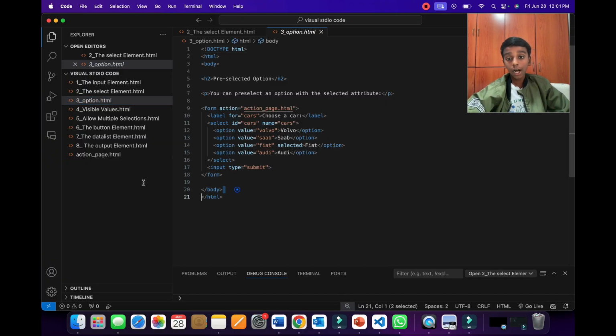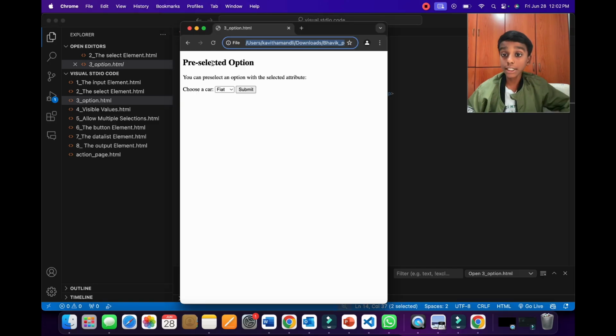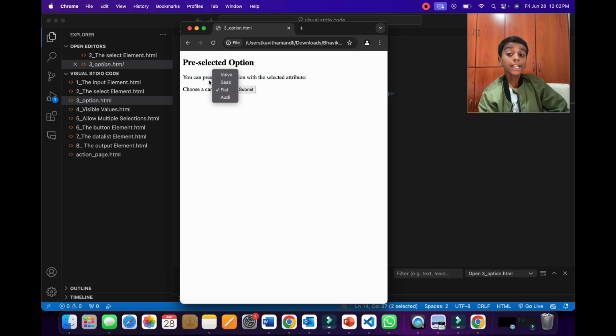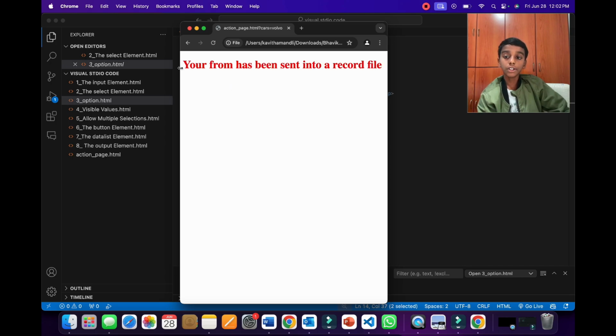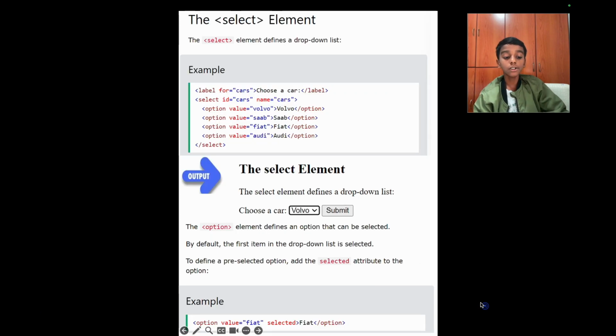As you can see here, we have the same code that was shown before, but here in our option with the value equal to fiat, we also have another attribute which says selected. Now let's run this. As you can see here, we have a header 2, a paragraph, and here we have a form where, when I open the drop-down, it shows that Fiat is the first one shown. So let me select a random car in this list. Now let's submit this. As you can see here, our form activated, saying your form has been sent into a record file. Now let's go to the PowerPoint presentation to learn more.